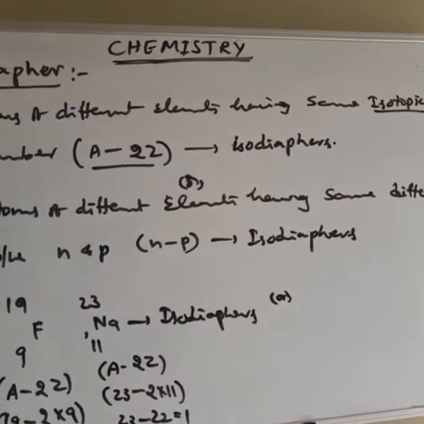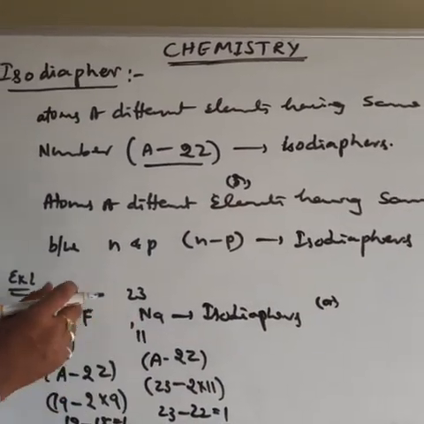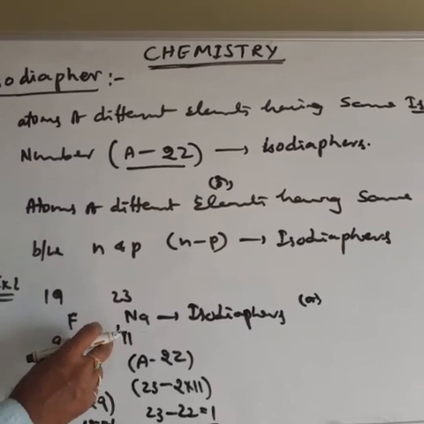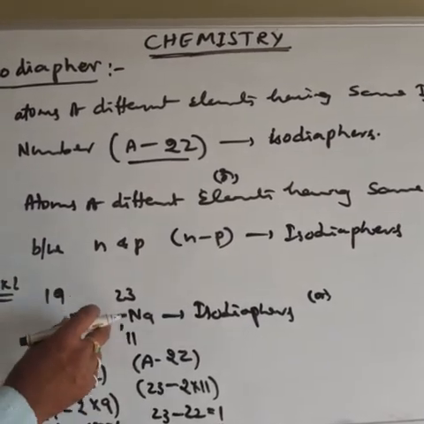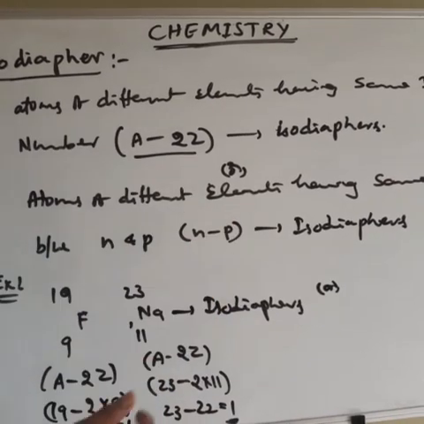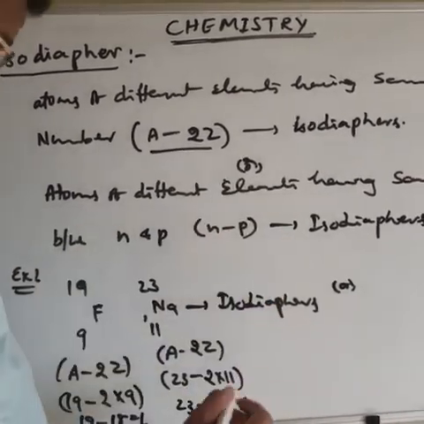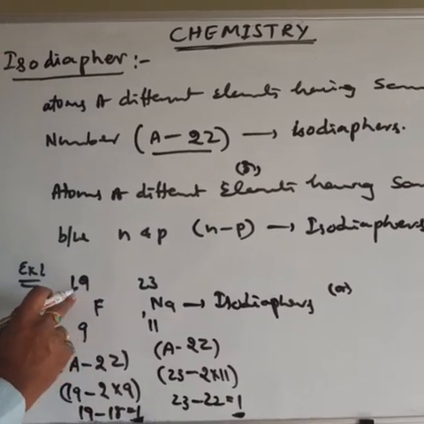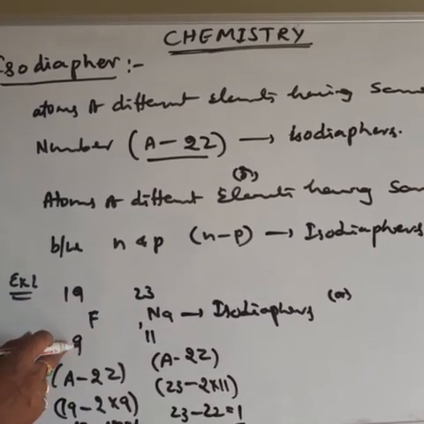Or another one: according to the second definition, these two are atoms of different elements. They have different atomic numbers and different mass numbers, but the same n minus p value, the same difference between the neutrons and protons. According to the second definition, consider neutron number and proton number difference. How many protons are there? 9.